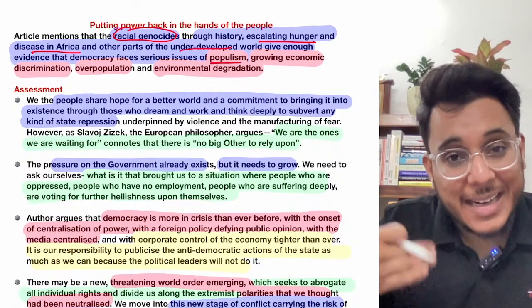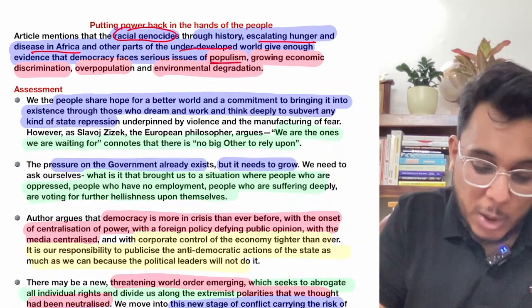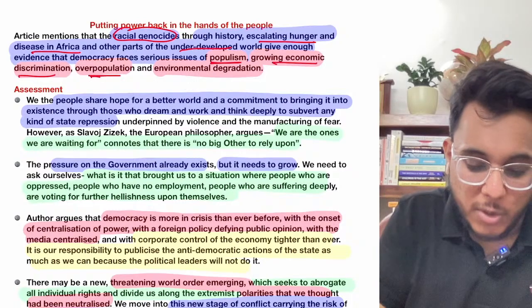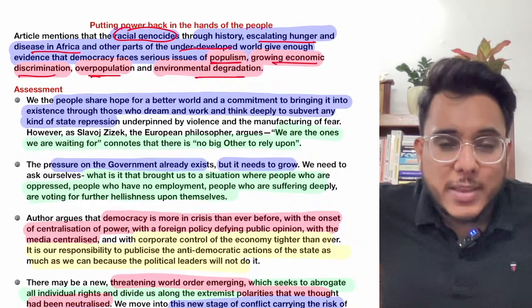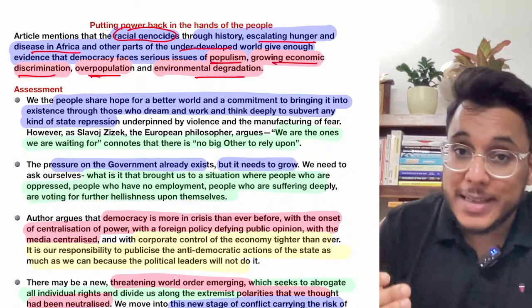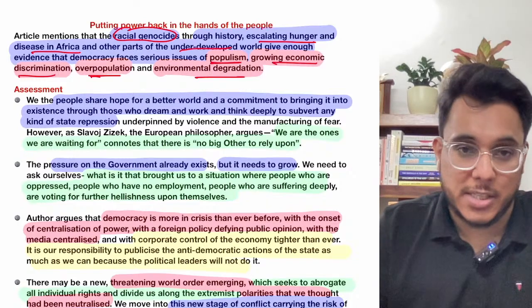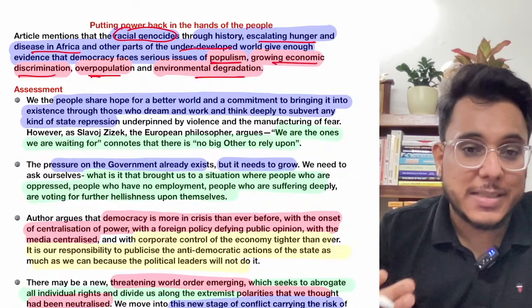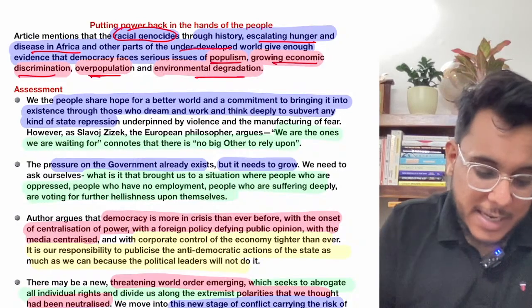Populism is to attract the people just for the vote banks. Growing economic discrimination, overpopulation, environmental degradation, all these challenges are there, and the democracies are not able to handle these challenges. So therefore, what's happening? The democracies around the world are getting threatened. This is the issue that's going on.